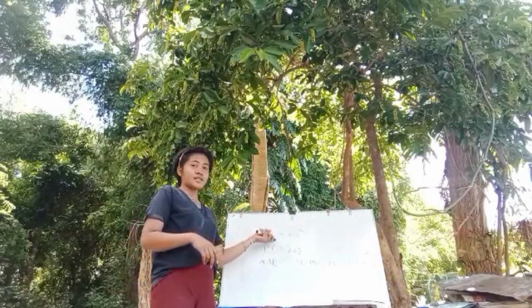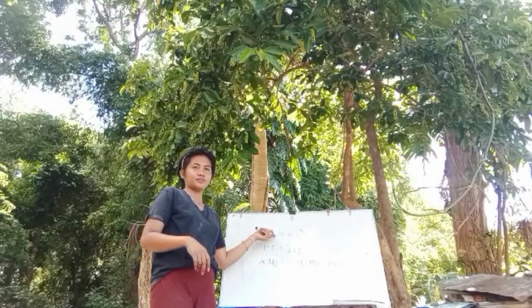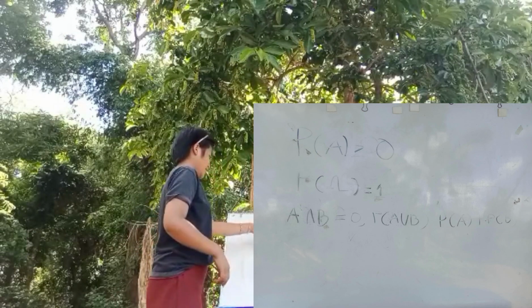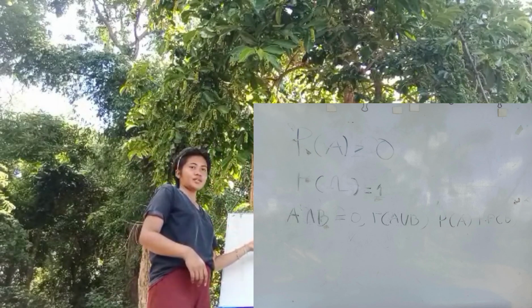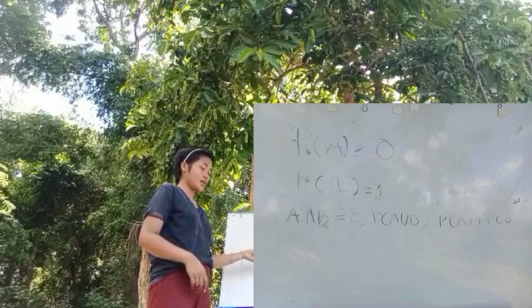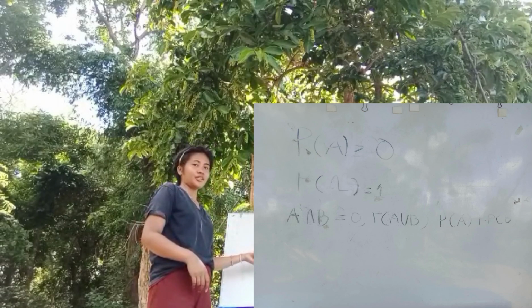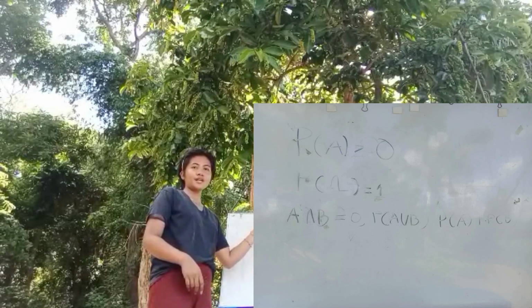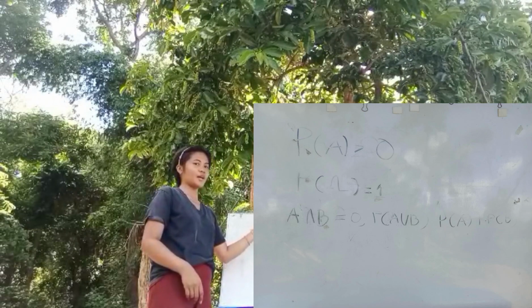The first one is axiom. This one is non-negativity. And this one is normalization. And the last one is the additivity axiom. The first axiom ensures probabilities are never negative.